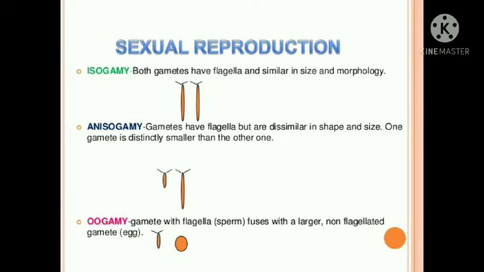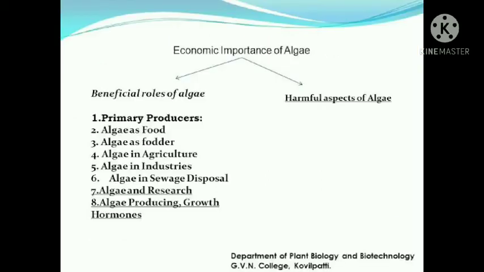Anisogamy means one of the gametes is smaller than the other. They have dissimilar shape and size. However, oogamy means one of the gametes is larger, whereas the other one is smaller. So the egg here is larger, and the sperm is with flagella and is smaller. So these three terms, that is isogamy, anisogamy, oogamy, you should know.